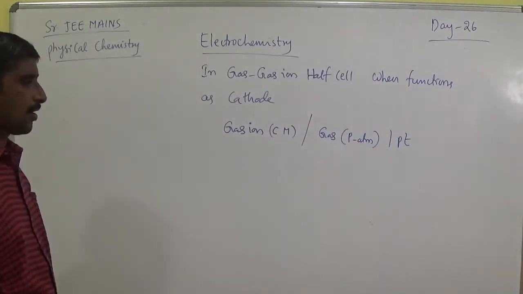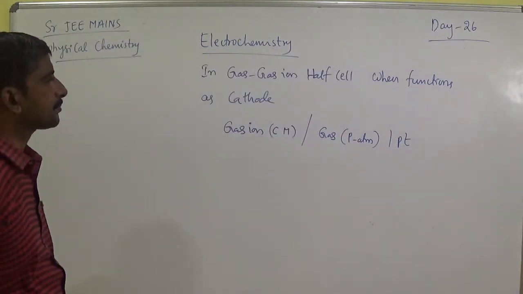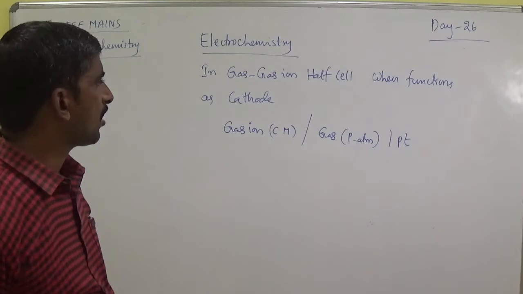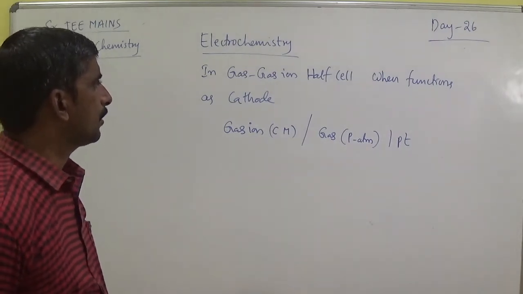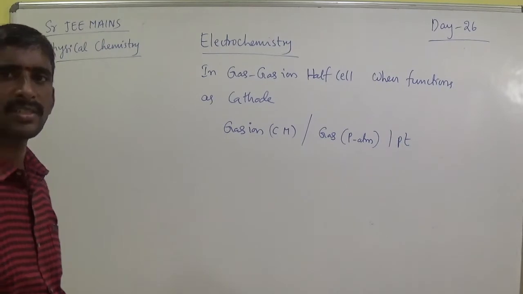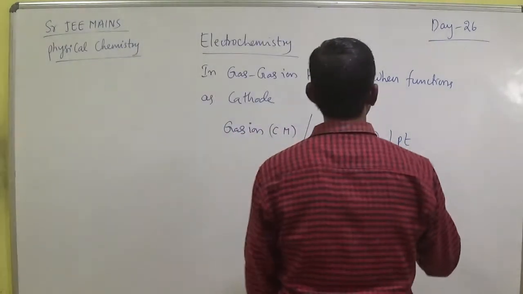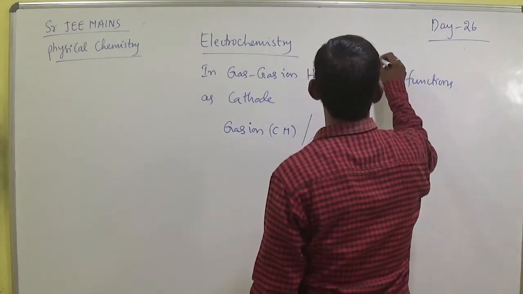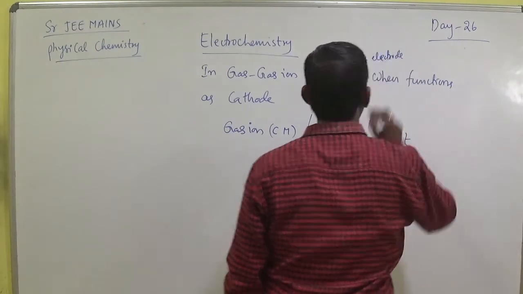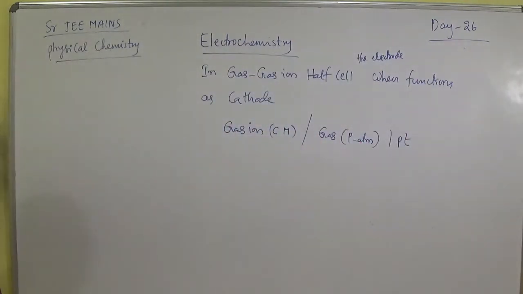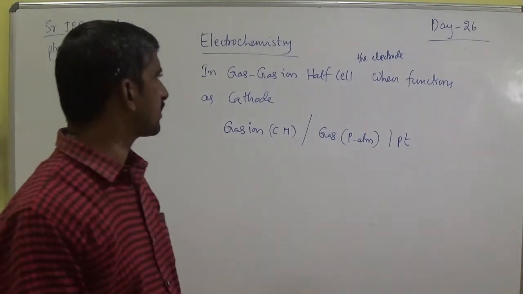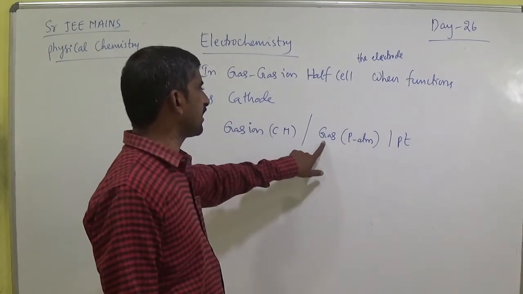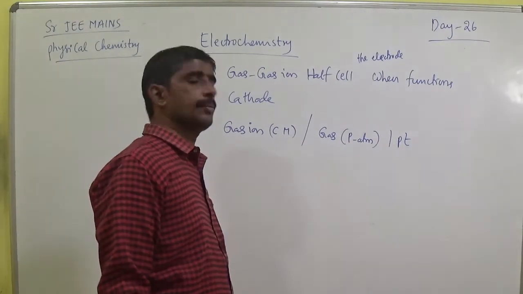So in the gas ion half cell, when the electrode functions as a cathode, here again gas ion concentration, molarity, gas pressure, atmosphere and platinum.